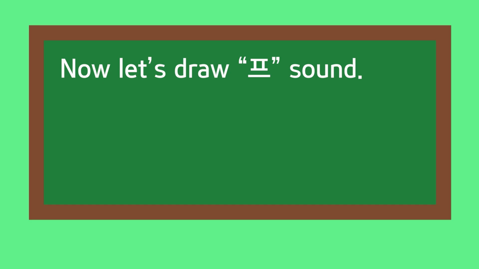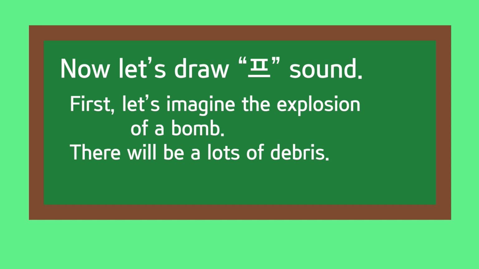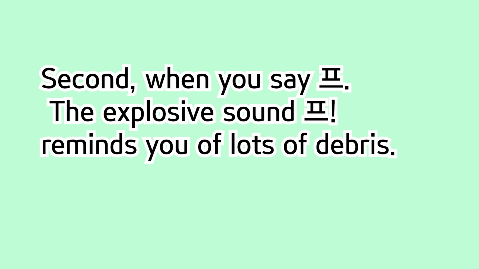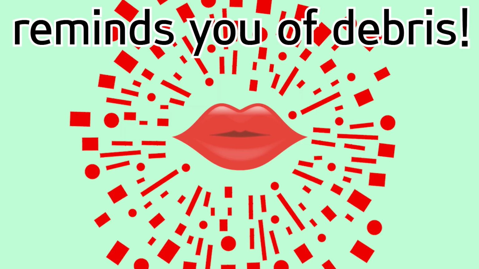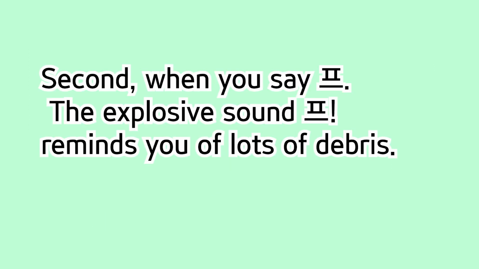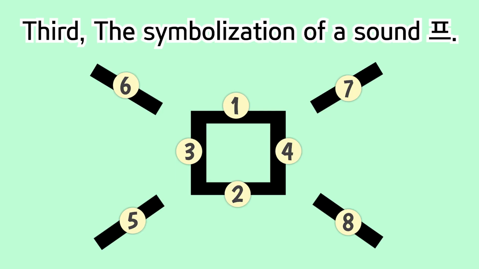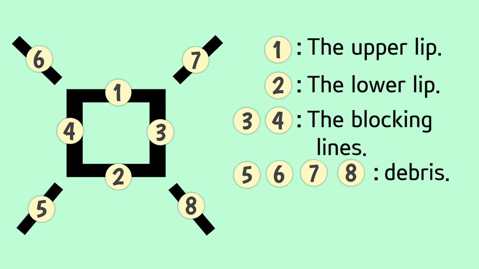Now, let's draw the pu sound. First, let's imagine the explosion of a bomb. There will be a lot of debris. Second, when you say pu, the explosive sound pu reminds you of lots of debris. Third, the symbolization of the sound pu. 1 is the upper lip, 2 is the lower lip, 3 and 4 are the blocking lines, 5, 6, 7, 8 are debris.